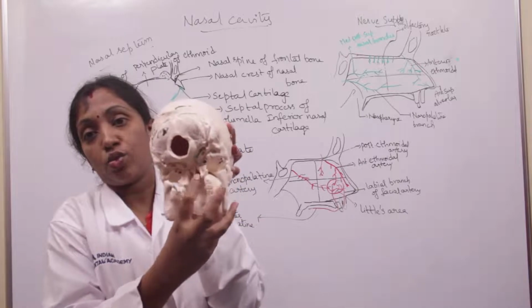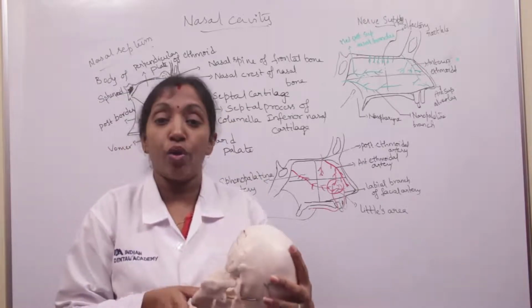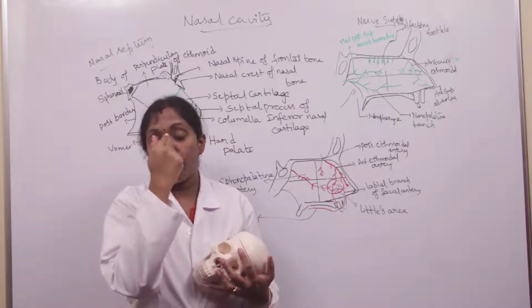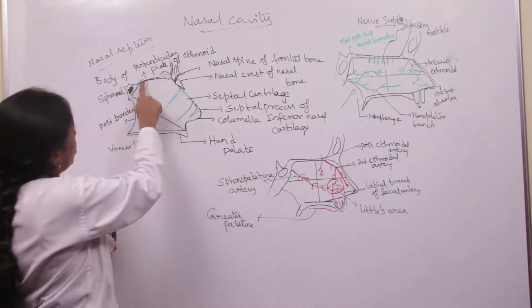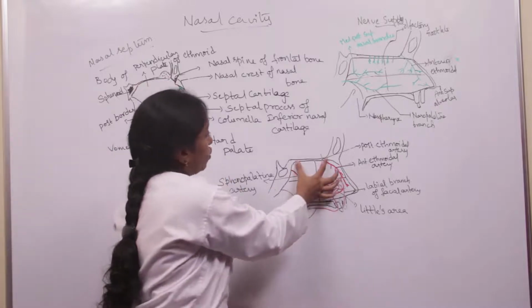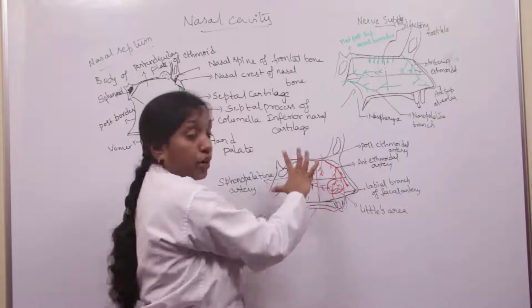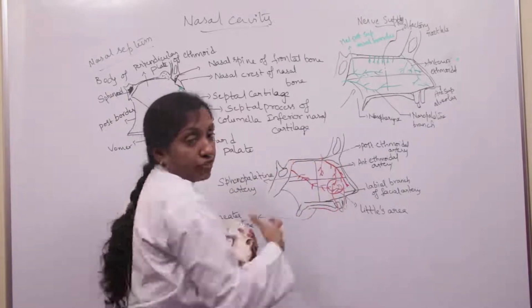Each nasal cavity has a roof, floor, medial wall and lateral wall. The nasal cavity has a roof, which is formed by the cribriform plate of the ethmoid. You can see the roof here. The roof slopes forwards and backwards. This is the roof of the nasal cavity.